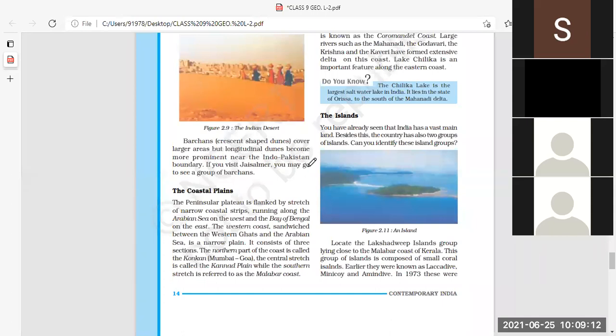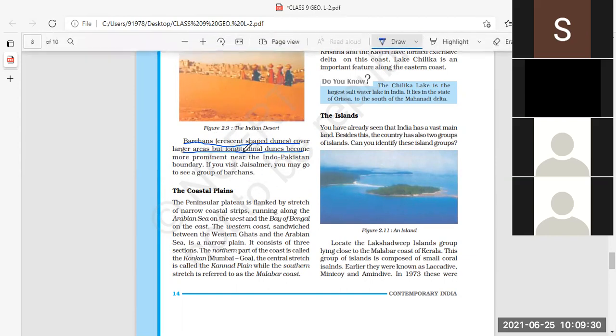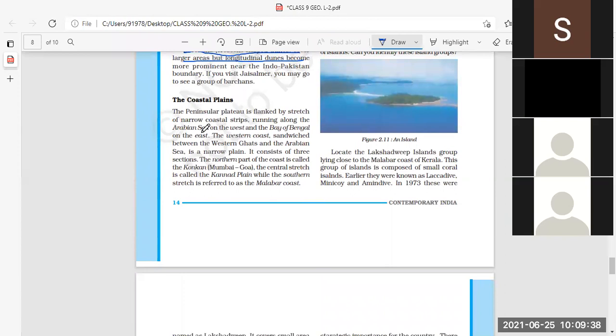If you visit Jaisalmer, you may go to see these groups of barchans. So underline this. They cover the larger areas of the Indian desert. Clear? And mostly you can see barchans in the Jaisalmer area. So that much only about the Indian desert.